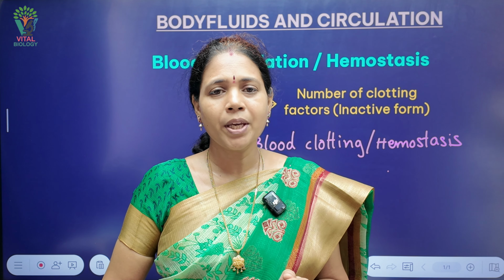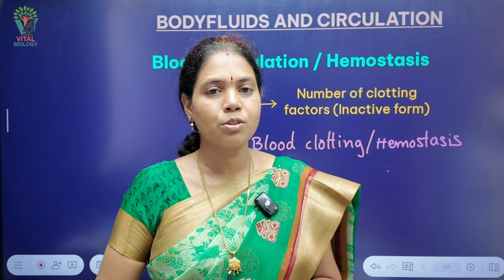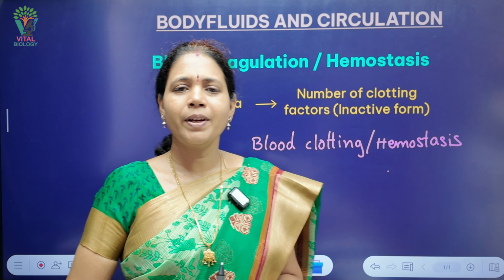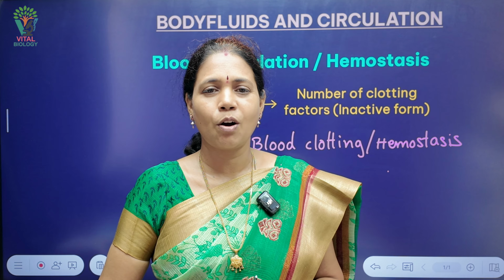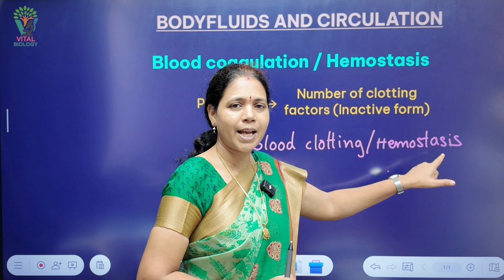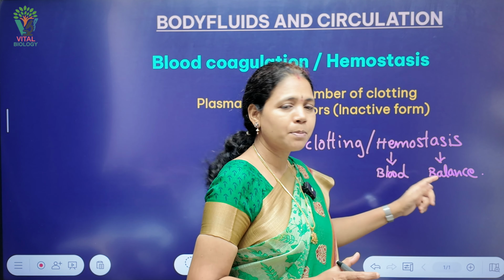That process which is involved in ceasing this blood flow is called blood clotting or hemostasis. It prevents the loss of blood from our body, which helps to maintain the balance of blood in our body. That's why the term hemostasis is used. Hemostasis means, hemo means blood, stasis means balance.